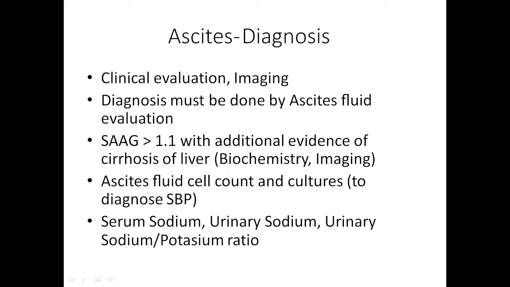If this is more than 1.1, that suggests the etiology is portal hypertension. Okay. Then you will measure the fluid cell count, and you will send for culture to know whether the patient is having SBP.